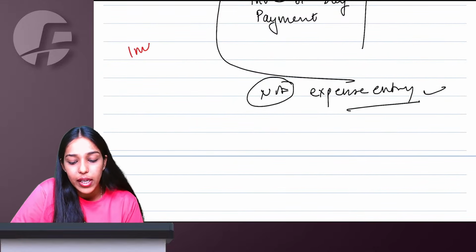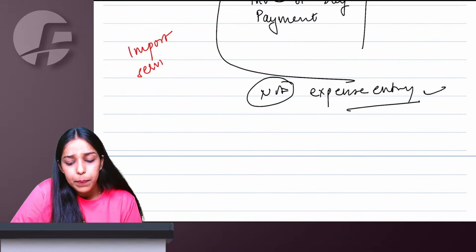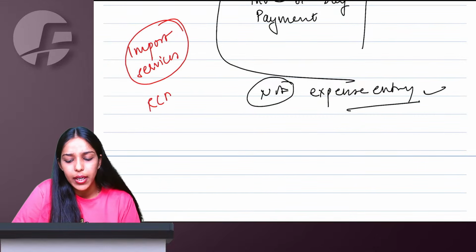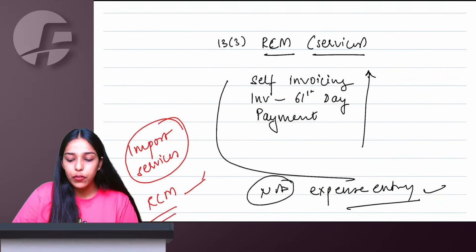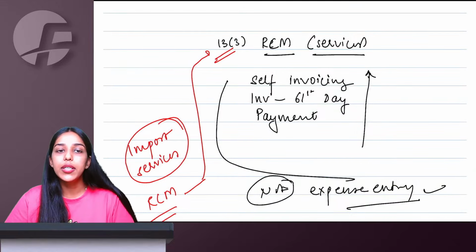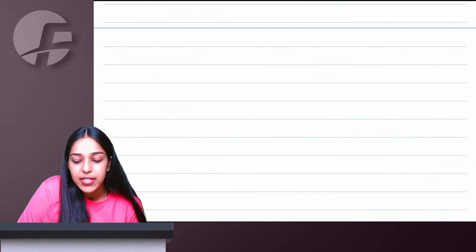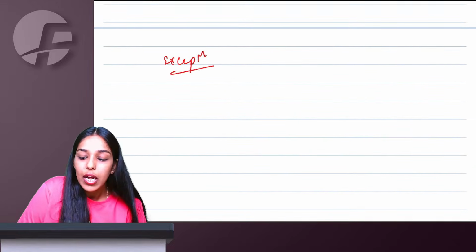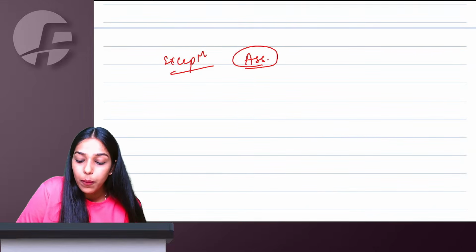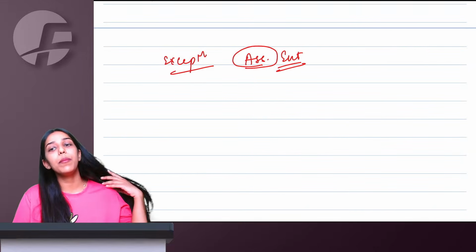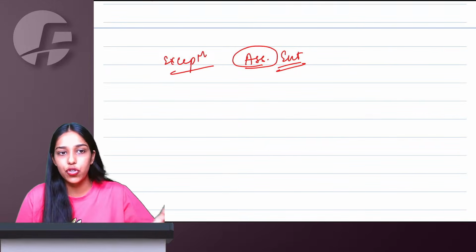Even if I am importing services, normal reverse charge mechanism applies. So for that also you have to apply section 13.3 to determine the time of supply. But specifically there is one exception. If you are importing services from your associate enterprise, that is different. If you import from any normal person, you apply section 13.3.